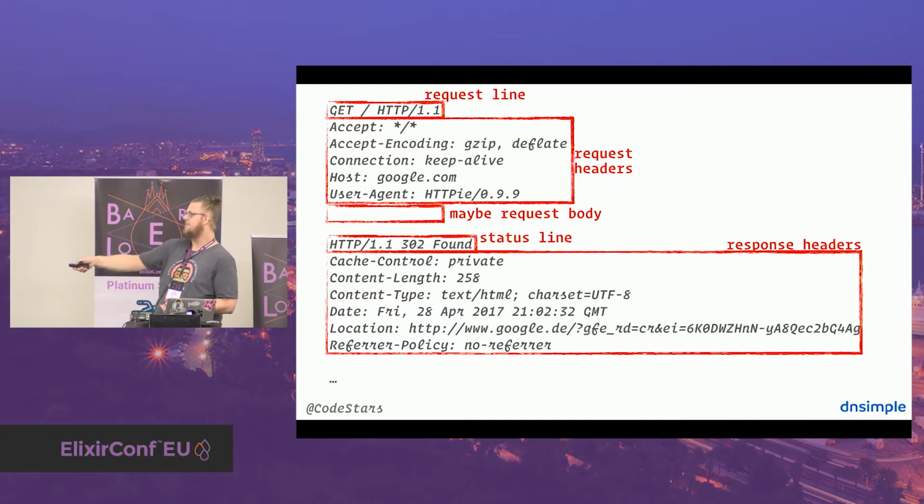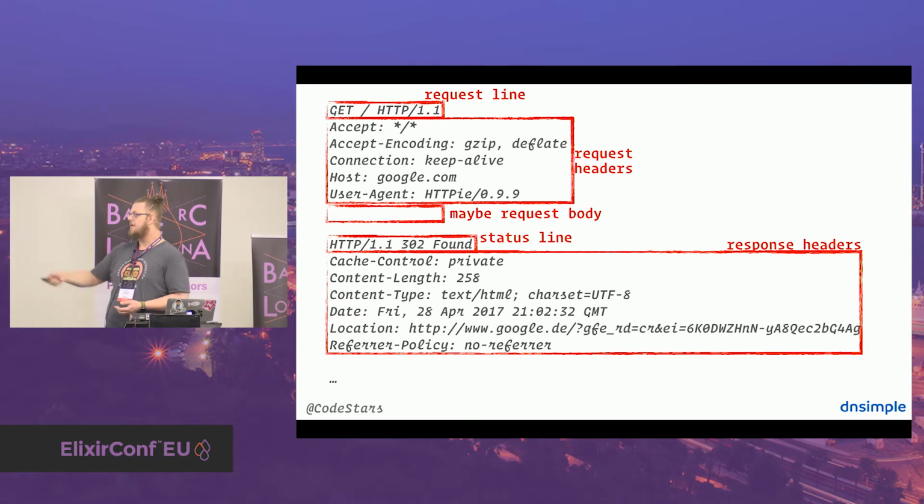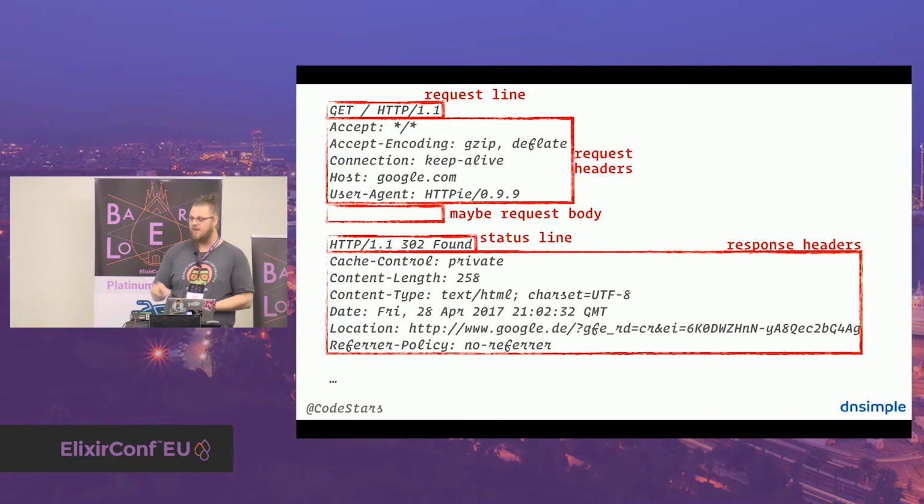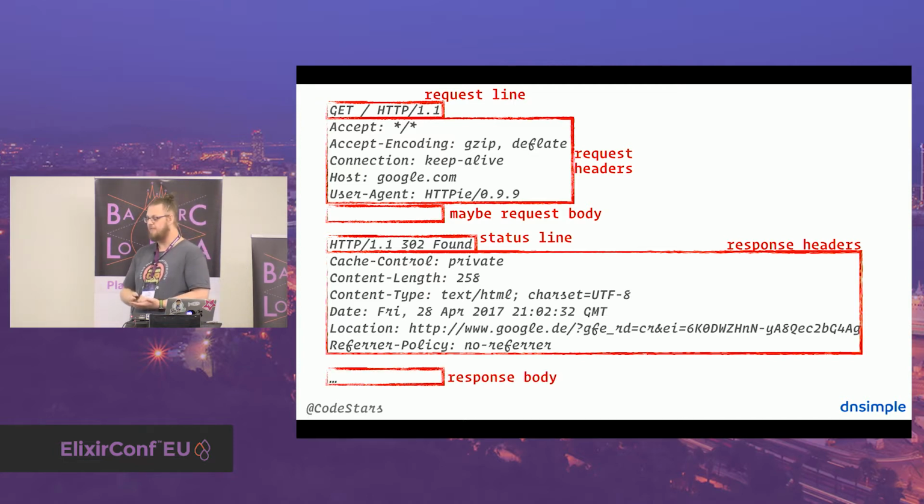Also content type is basically a list separated by a semicolon, while cache control, even though not in this example, is also a list, but separated by space. So HTTP headers are really a horrible thing to deal with. But it is like that because it evolved over such a long time. And then there's also almost always maybe a response body.